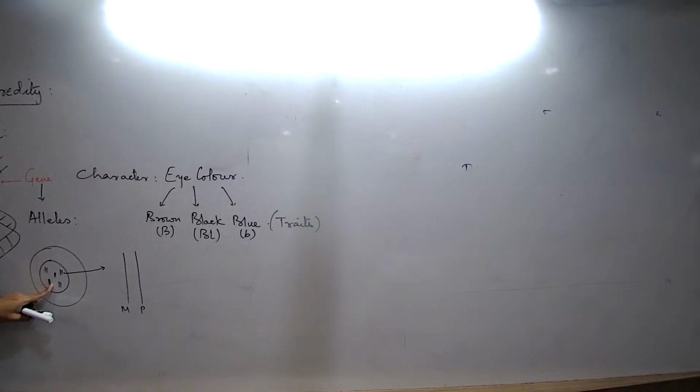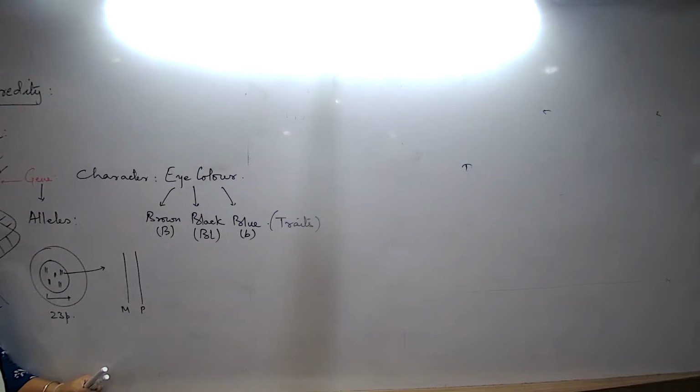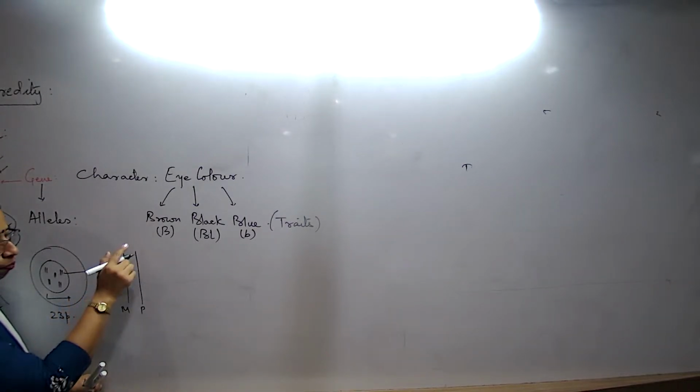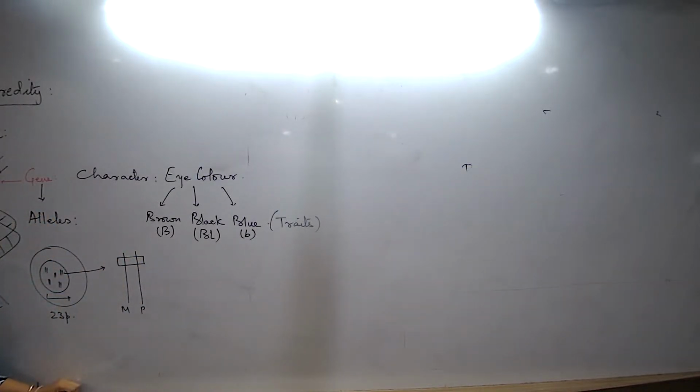In our cells, how many pairs of chromosomes do we have? 23 such pairs we have. Then, how do we write these pairs? In the form of sticks like this to designate. Now, to talk about the arrangement of these alleles and characters, how do we represent? In this particular pair of chromosomes, I would consider this as one gene. Again, a gene is nothing but a segment of the chromosome, a segment of the DNA.